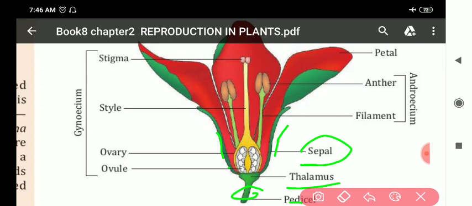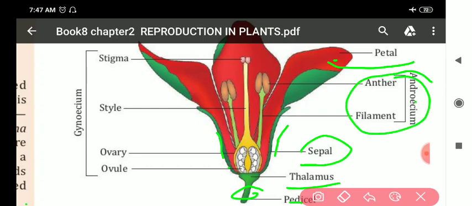Next, the colored attractive part of the flower is known as the petal. Now there is the male reproductive organ, the androecium.